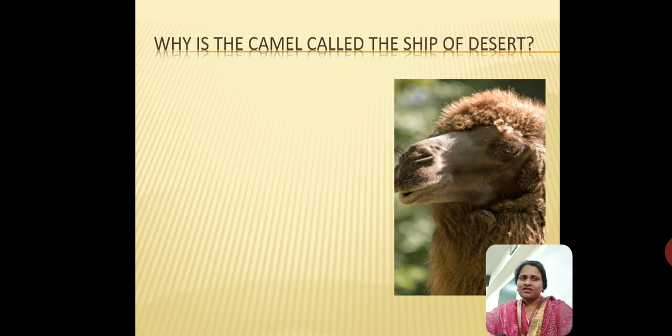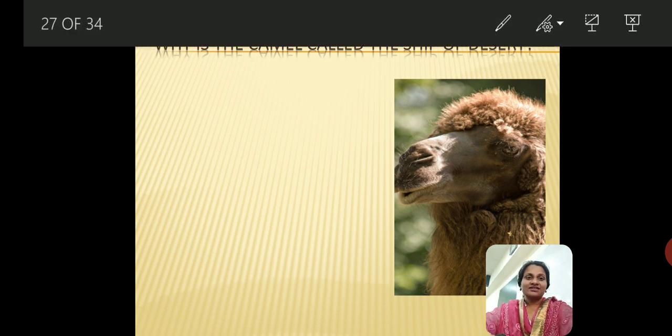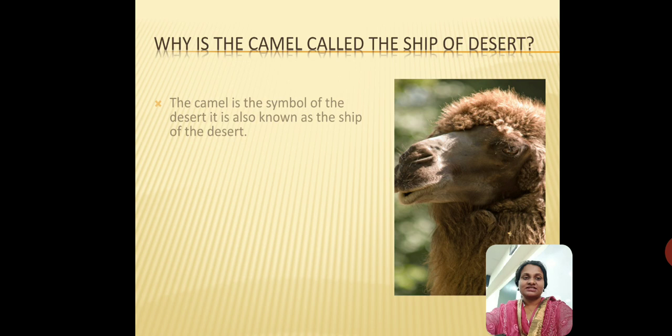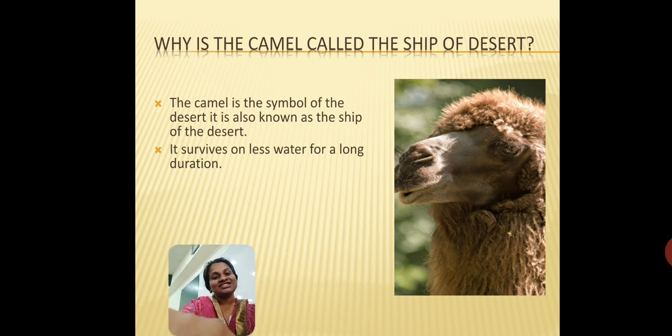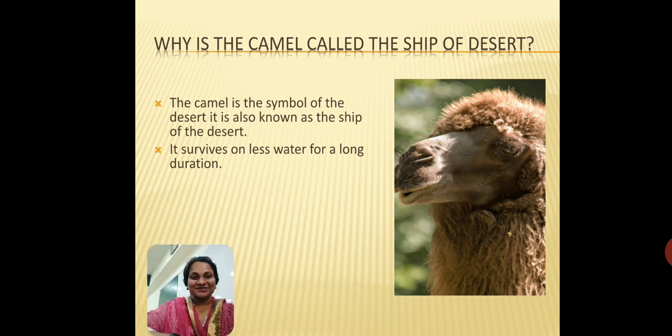Now we have always learned that camels are called the ship of the desert. Now that's what we're going to look at. Why are camels called the ship of the desert? The camel is called the ship of the desert because basically it is an animal which is very strong and it has learned to adapt to live in the deserts. And their body is structured in such a way that they are able to protect themselves from the harsh environment.